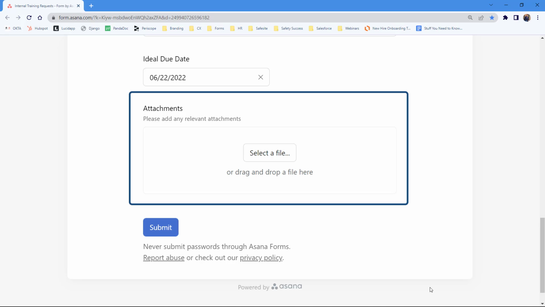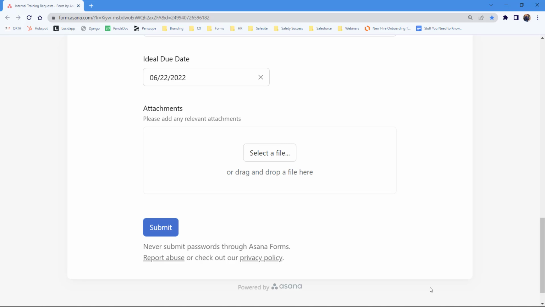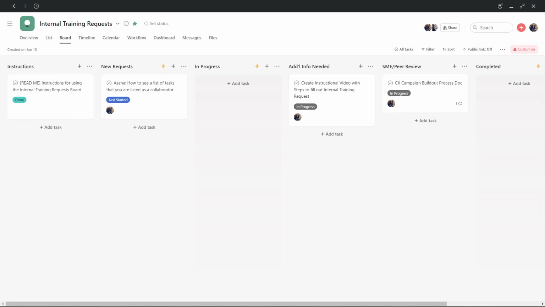Lastly, add any relevant attachments that will aid in the development of the training. Once all fields are complete, select Submit. A confirmation email will be sent to you, and an Asana card is created on the internal training request board.